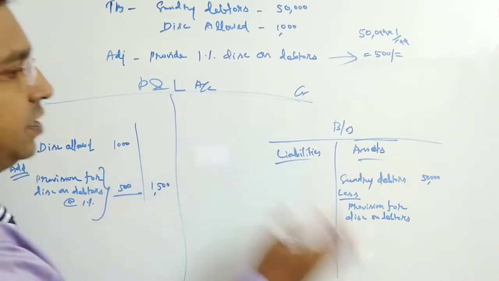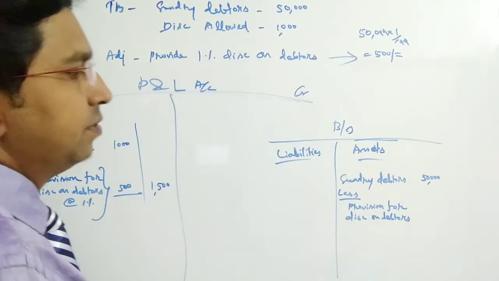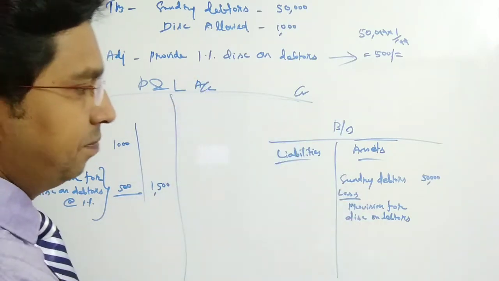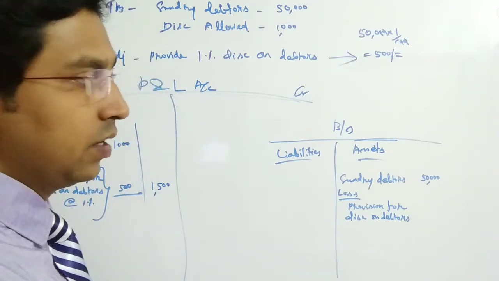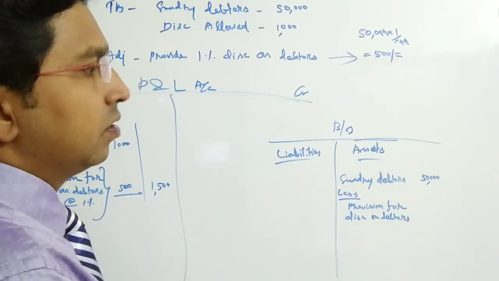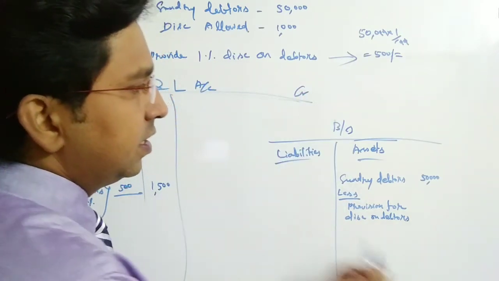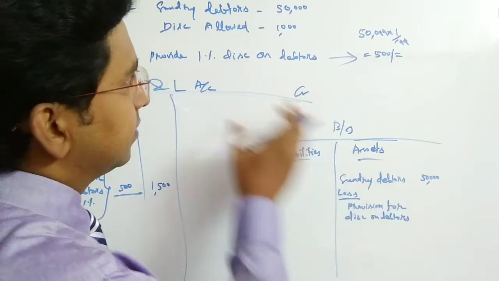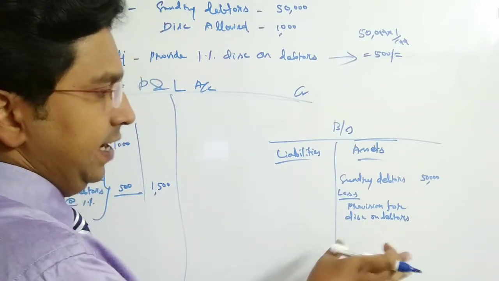So it may be 1% or 2% or 3%. Here we are having 1%. 3% is too high, it's going to be a big loss. Normally 1%, 1.5% is calculated, fixed based on previous experience with the debtors.